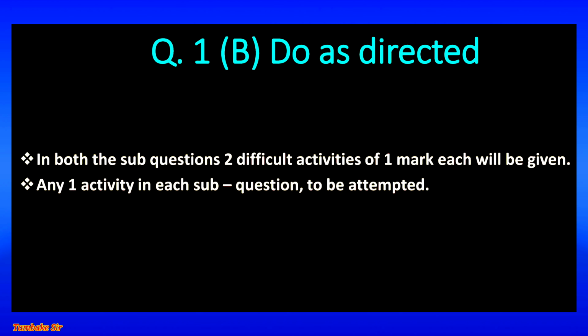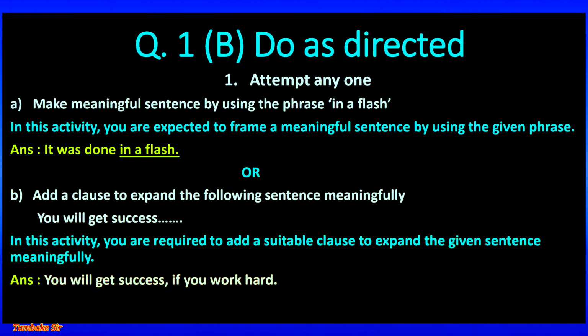Now next, in both the sub questions, two difficult activities of 1 mark each will be given. Any one activity in each sub question to be attempted. Question 1b, do as directed. 1. Attempt any one. A. Make meaningful sentences by using the phrase in a flash. In this activity, you are expected to frame a meaningful sentence by using the given phrase. Answer: it was done in a flash. There is option for this sentence.